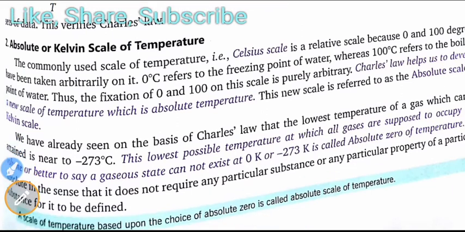Then the second thing, this is the important thing: the absolute or Kelvin scale of temperature. The commonly used scale of temperature, the Celsius scale, is a relative scale because 0 and 100 degrees have been taken arbitrarily. 0 degree centigrade refers to the freezing point of water, as you all know, whereas 100 degree centigrade refers to the boiling point of water. Thus, the fixation of 0 and 100 on this scale is purely arbitrary.